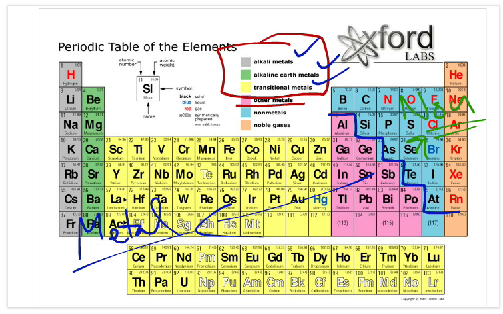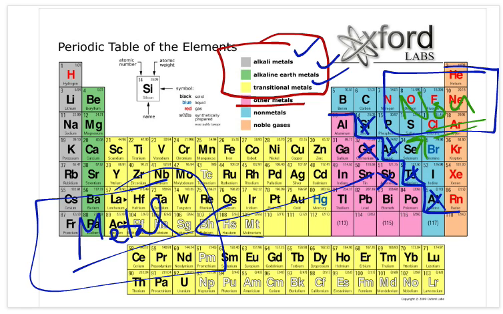Also, we do have some things that are touching the zigzag line: silicon, germanium, arsenic, antimony, tellurium, and astatine, that we do consider metalloids, which means they have properties of both. So everything to the left is a metal, everything to the right is a non-metal. Things that are touching the line are considered to be metalloids.